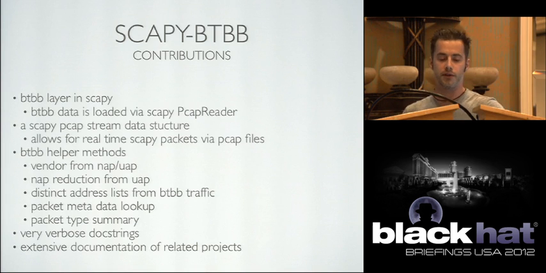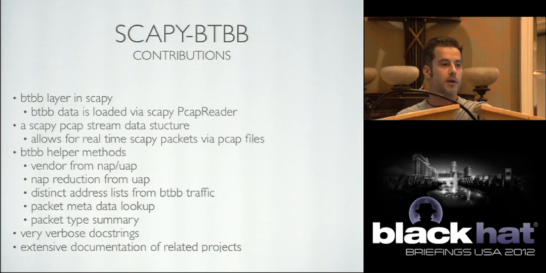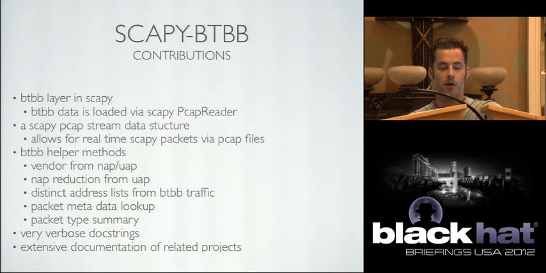Also, one of the more important things too, like I can only look at MAC addresses for so long before I lose my mind. So I built a couple helper methods to let us obtain other information from these. So obtain a vendor if we actually have an NAP and a UAP. We don't always have an NAP, and I've realized this. So I'm able to do a NAP reduction based on your UAP. So if you only have a UAP, I can say, okay, here's 20,000 vendors, and I can reduce this down to 30 to 60, which actually proves pretty helpful.